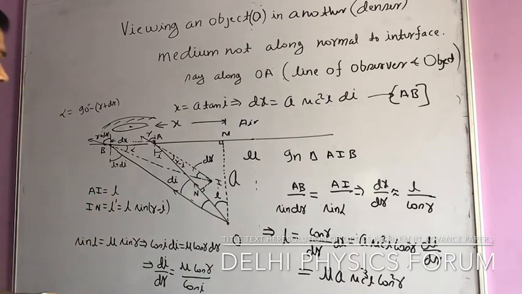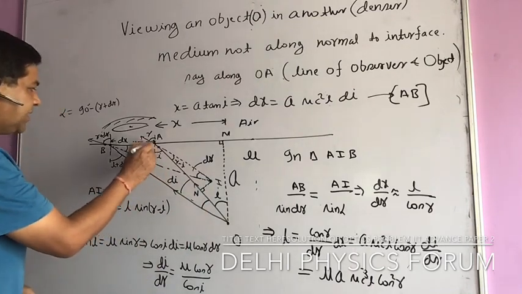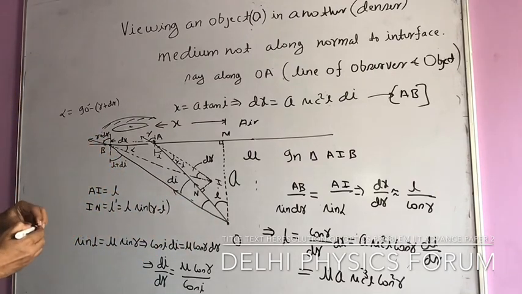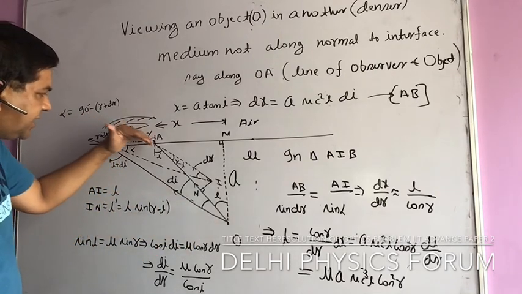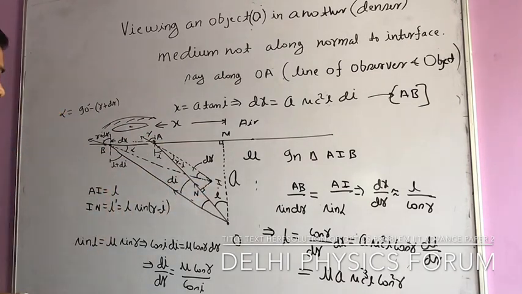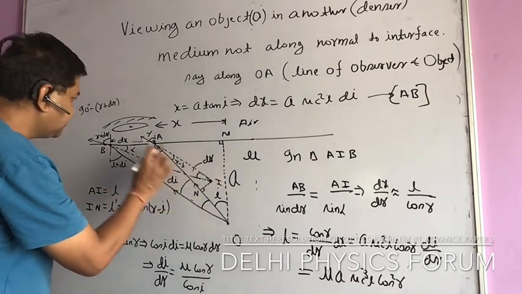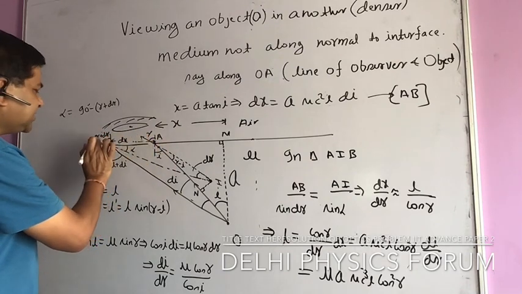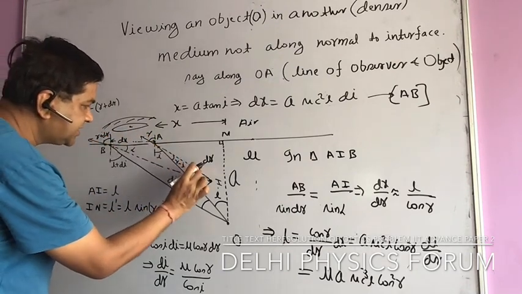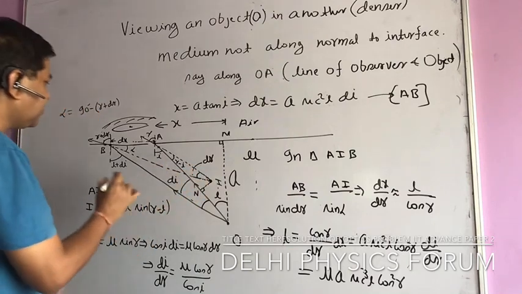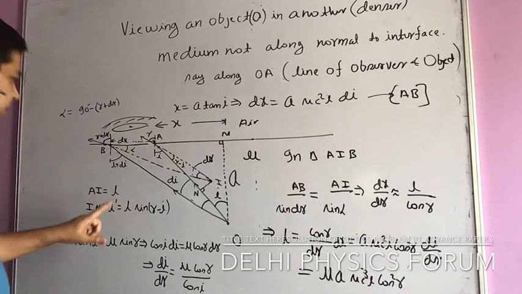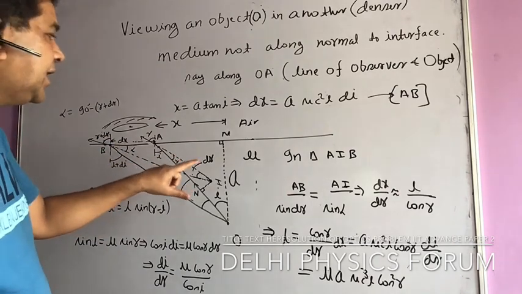So what I am taking up here, this is coming with I, coming out with R. This is coming I plus di and coming out with R plus dr. So I am extending it to find I. So I am finding it here, I. Now you know this is dr, because this is R plus dr. So with the normal, this is making R, this is R plus dr. So the angle between these two rays is actually dr. Now I am coming to this triangle AIB.